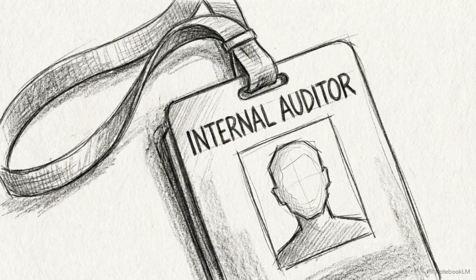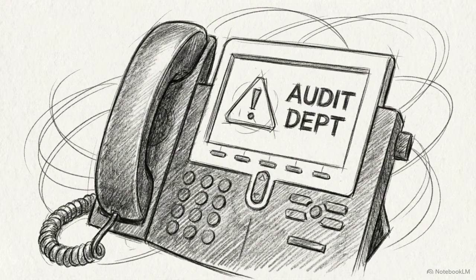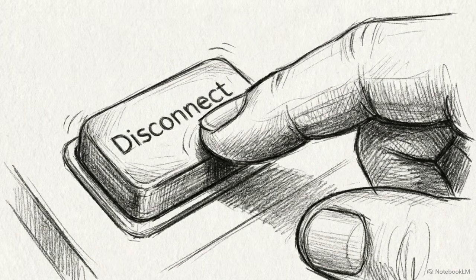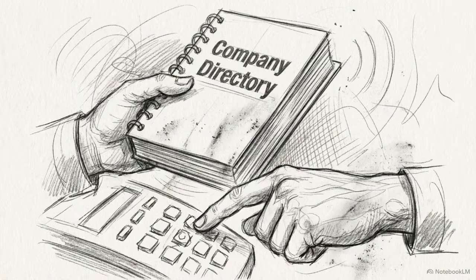This tactic relies on pretexting, the creation of a fabricated scenario. An attacker might pose as an internal auditor, claiming they urgently need to verify employee serial numbers to steal sensitive data. The strict solution to voice deception is to implement the hang up and verify rule. Disconnect the call and ring the person back using a known, trusted number from your internal company directory.